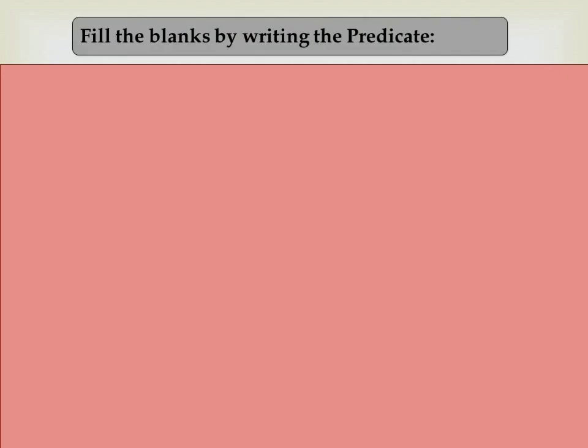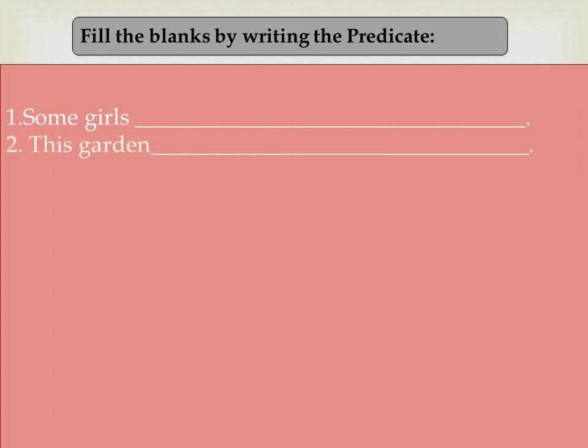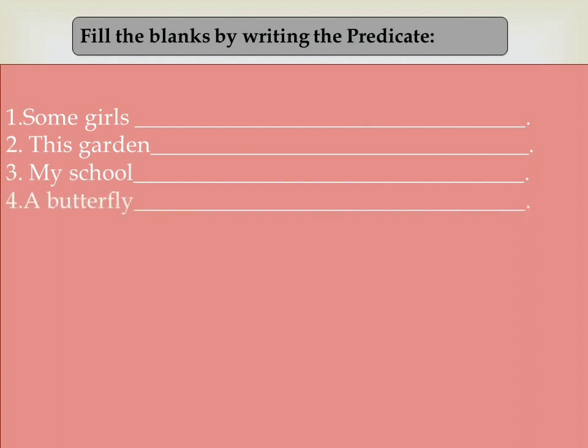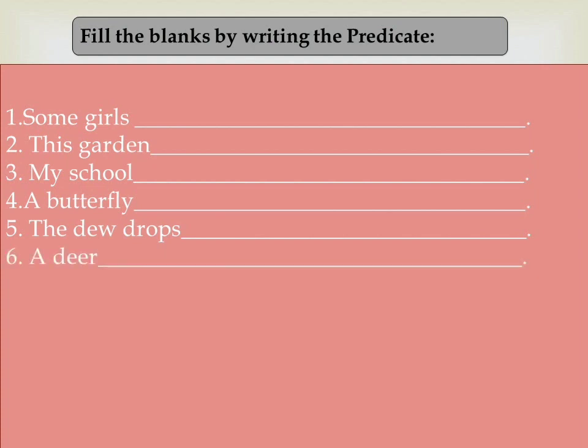Fill in the blanks by writing the predicate. Some girls dash. This garden dash. My school dash. A butterfly dash. The dewdrop dash. A deer dash. Now, I'll tell you how to add the predicate to the subject. I'll explain only two. The rest you are going to do on your own.